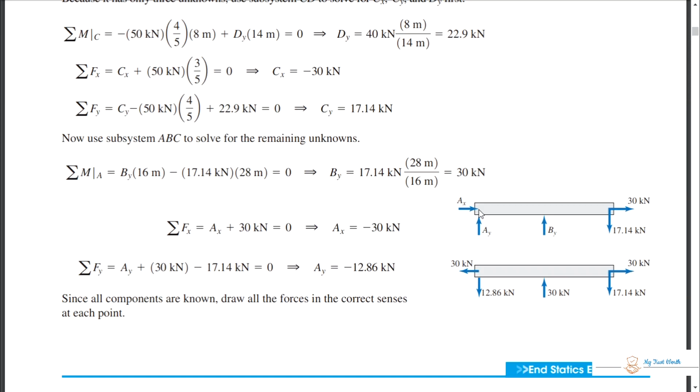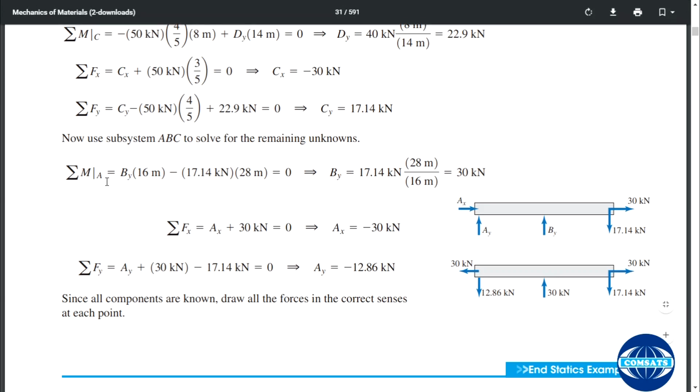This is the trick. Where you want to take moment, at that point where there are a lot of unknowns, you are going to eliminate them by taking moment about that point and just getting a resultant of one force.